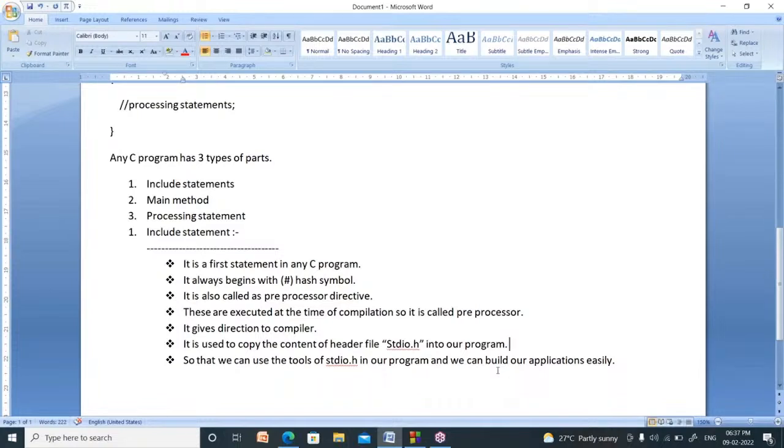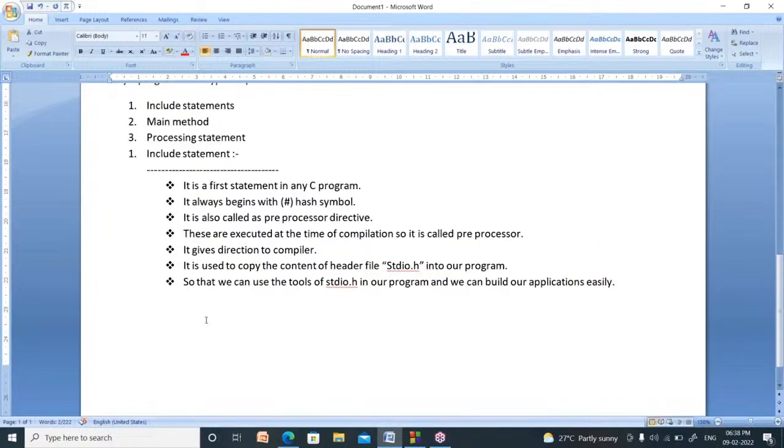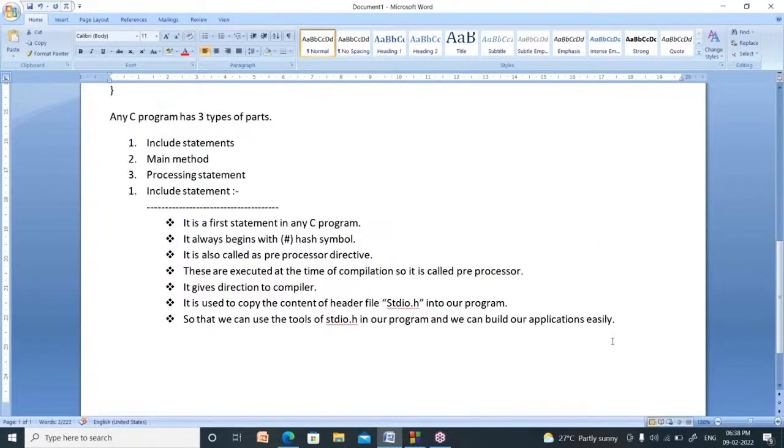I have to bring them from the tent house and use them. In the same manner, to build an application, you require many tools. Those tools are already available in header files. First, you have to copy them and use them. How to copy the content of a header file into our program? By using #include <stdio.h>. It is called an include statement.